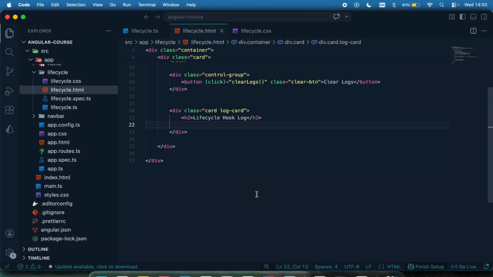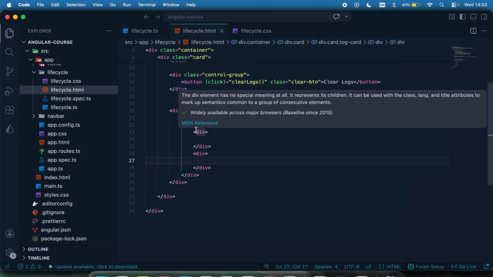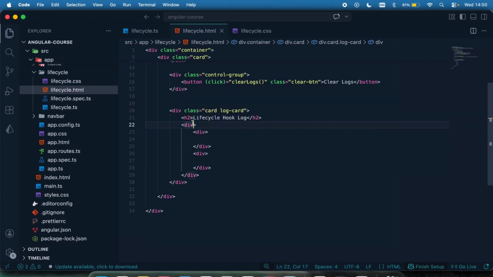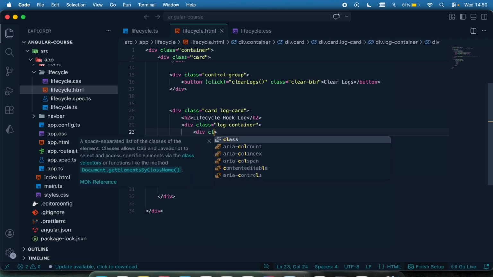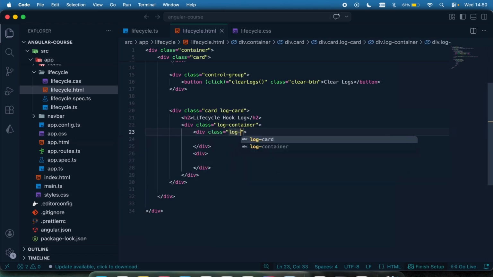So again, this is going to have a div and a div again, and then let me just have a div right here, just divs. Okay, and this first one I also want to use the classical syntax. Before then, let me have a styling right here called log container, and this other div, I'm just going to have a class called log entry, and then I'm going to be using the classical statement by using the ngFor.